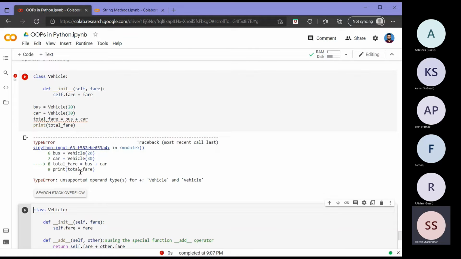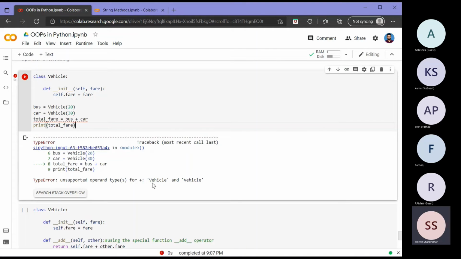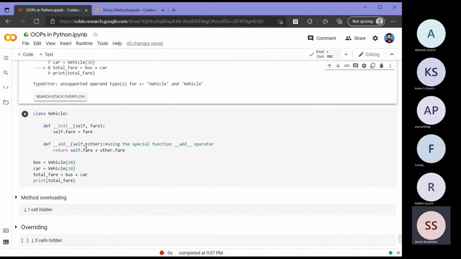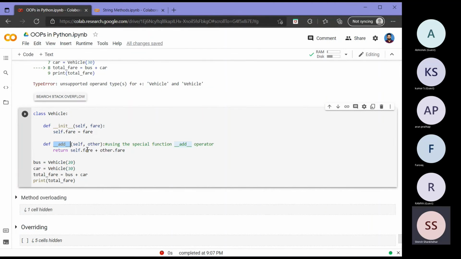I think we saw similar things in earlier examples also. It will give an error that for this particular class type called Vehicle, the plus operator is not defined. So let's see how we can define that. Basically, I will define the double underscore method called add, which will override and provide an implementation for the plus operator for the class Vehicle.